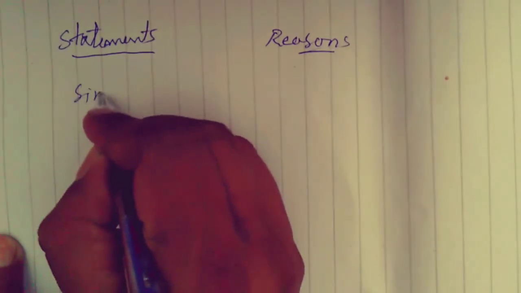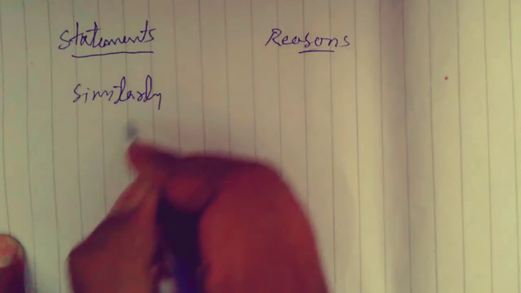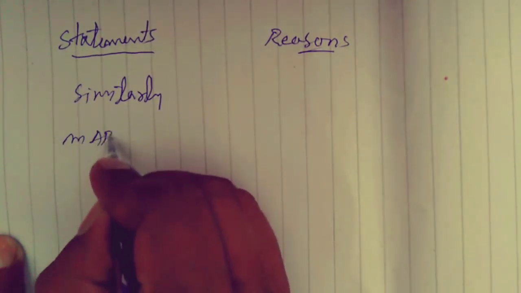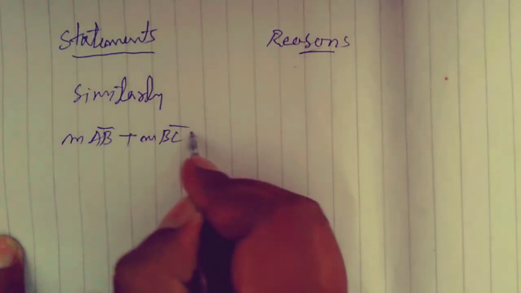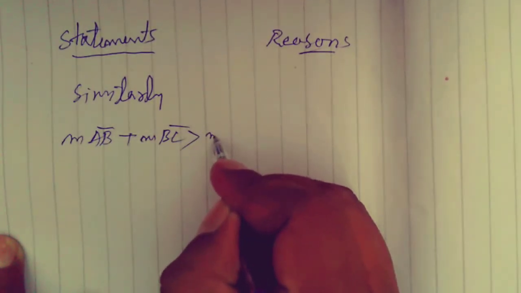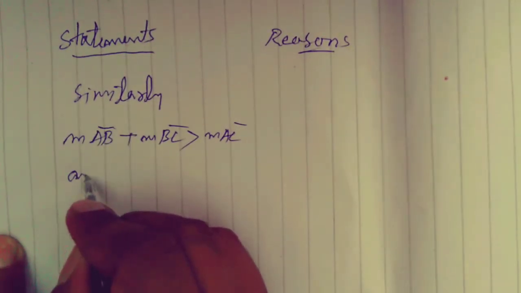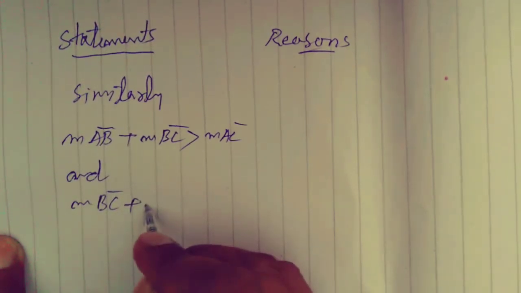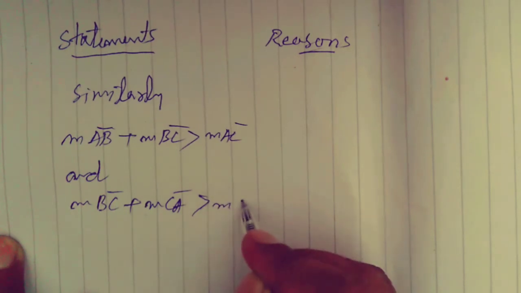Similarly, measure AB plus measure BC is greater than measure AC, and measure BC plus measure CA is greater than measure AB.